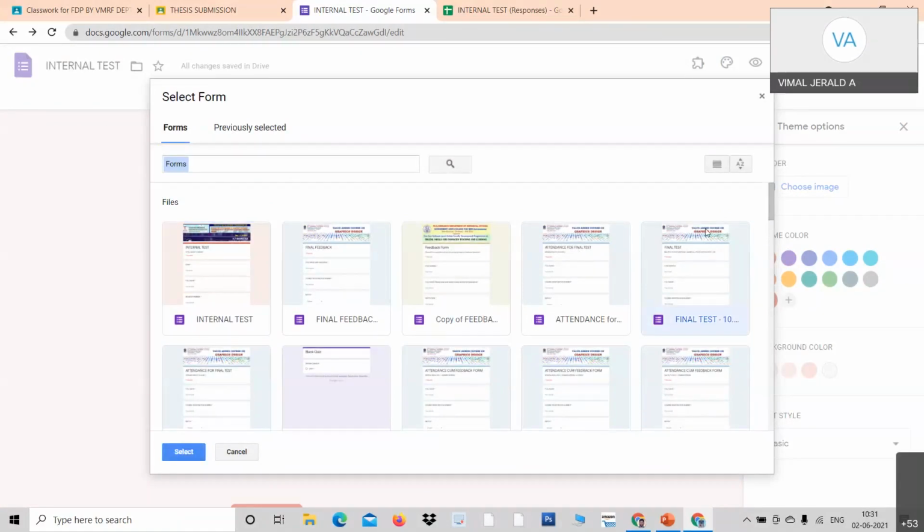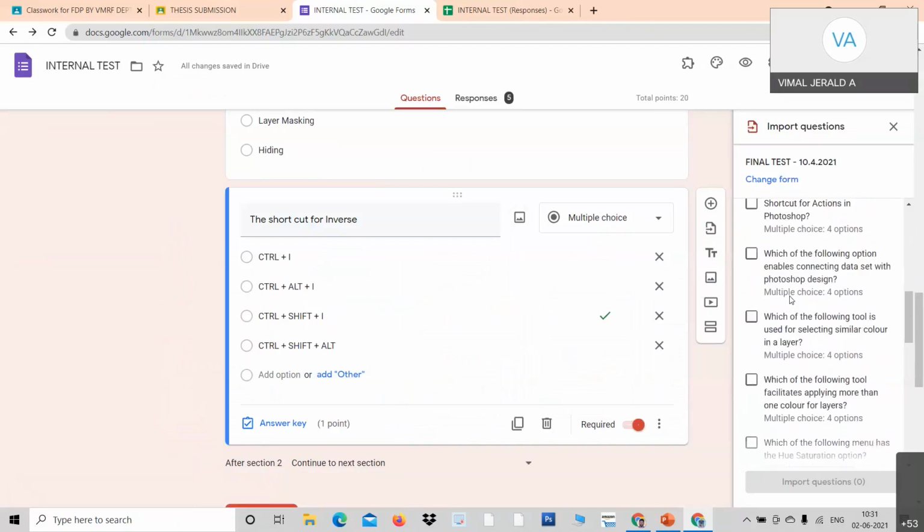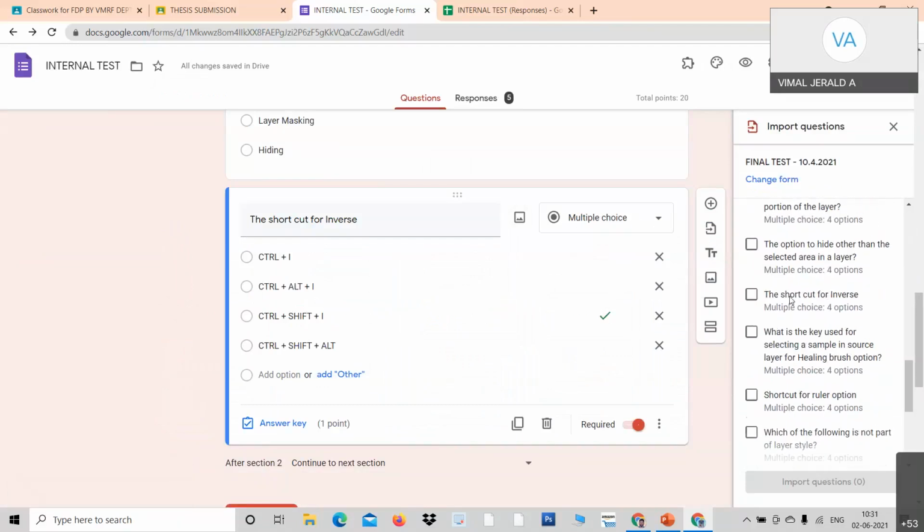So I just click over here. Professors, look at here. I click over any of these forms and click select. When I select, all the questions appear here. Do you see all the questions here, dear professors?